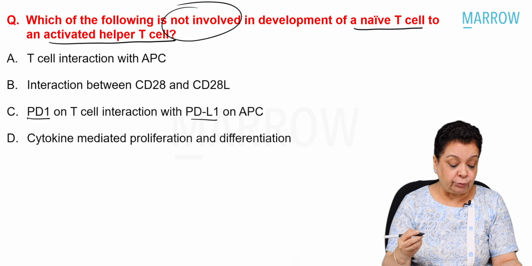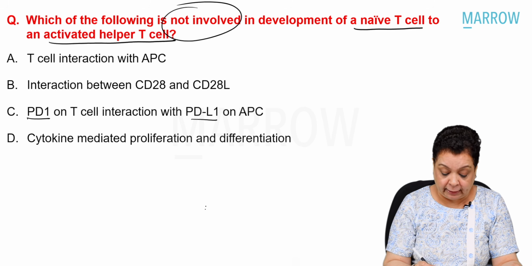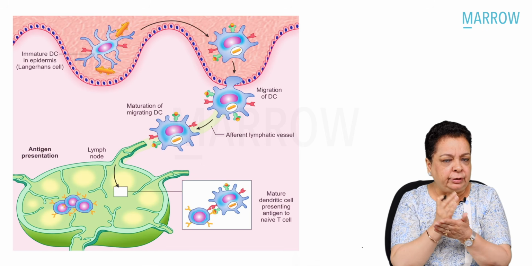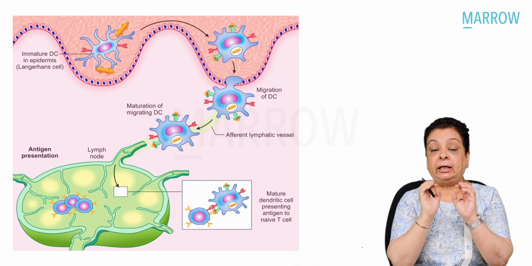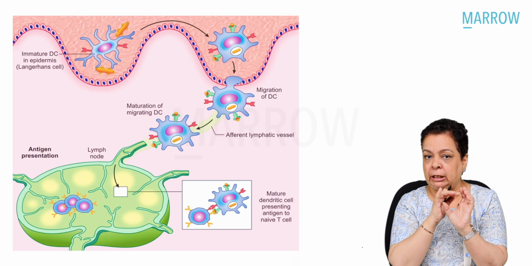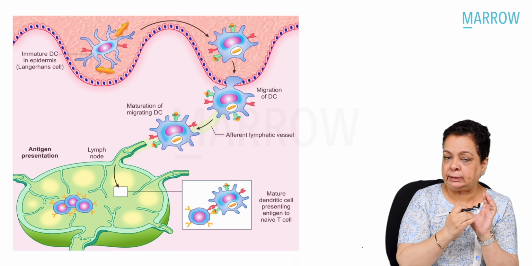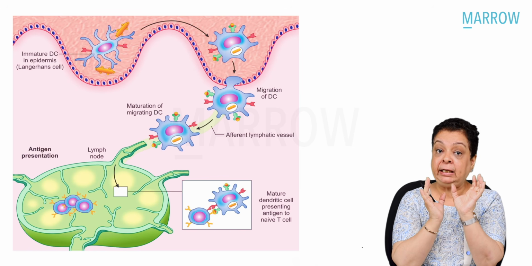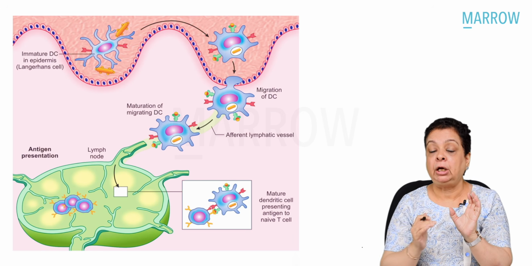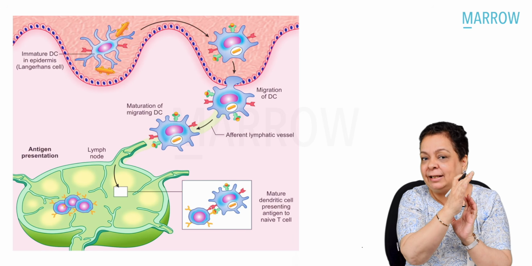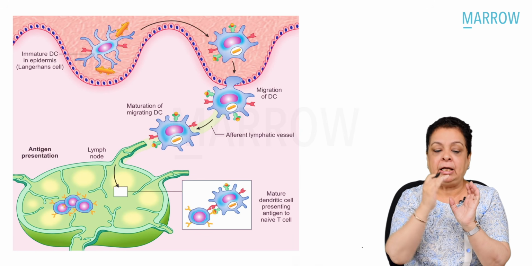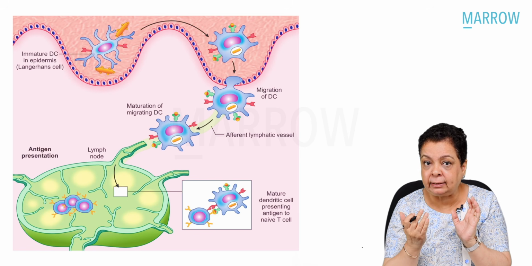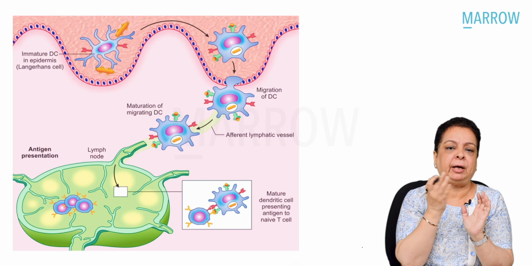And when dendritic cells, which are the classical antigen presenting cells, take up an antigen from any of the tissues, they are going to process them, create small peptides of them, and present them in the groove of the MHC class 2 and migrate to the regional lymph nodes. The naive helper T cells will come and enter that lymph node where the dendritic cell is waiting. They will scan the surface of the dendritic cells. Do I recognize the peptides with my T cell receptor? If it does not recognize, it passes by, bye-bye.